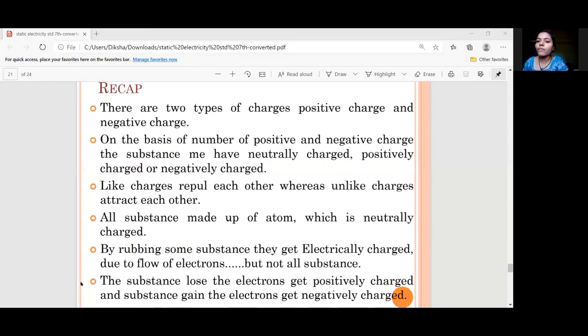What happens when we rub substances? There is a flow of electrons, which results in electrical charging. Now, in the end, we come to know that when there is a loss of electron, the substance gets positively charged, and when there is a gain of electron, the substance gets negatively charged. Next.